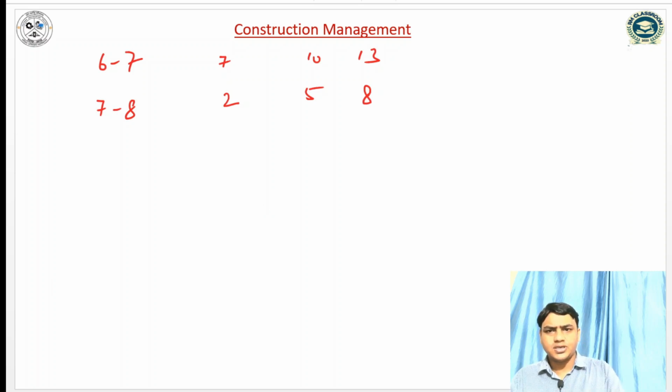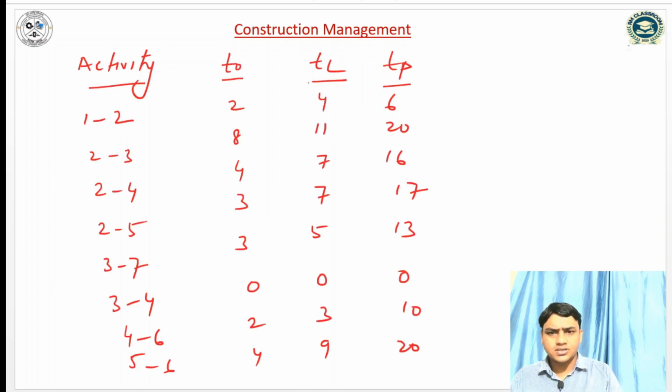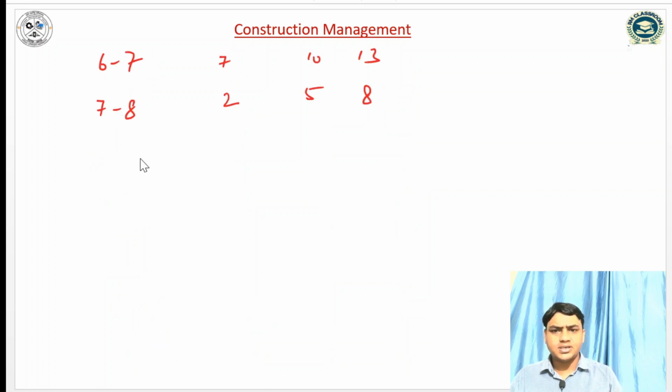So firstly we have to draw the network diagram. The initial event is 1 and the final event is 8.